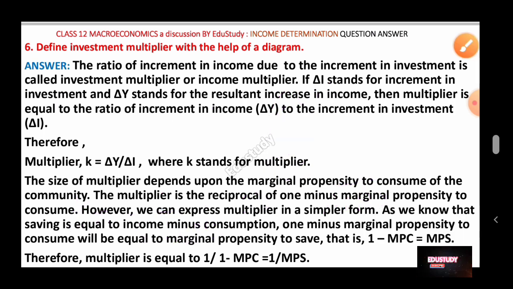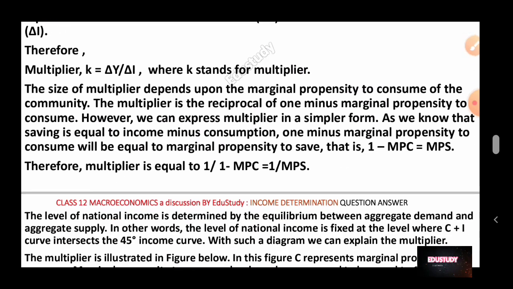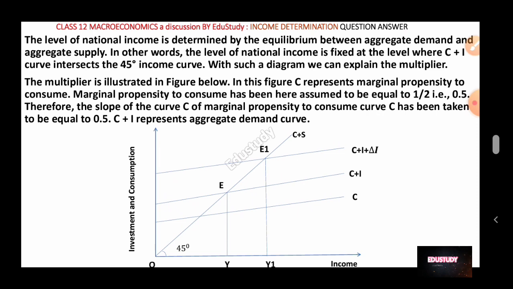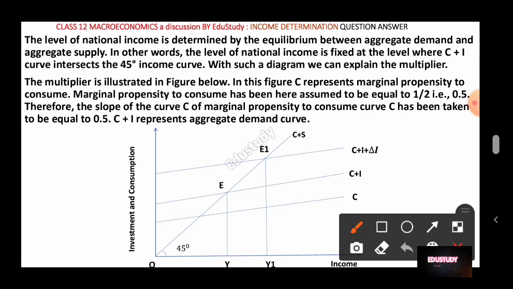Let's come to the later part of this question. Now we have to give the graphical representation of this question. So how to describe it with the help of a graph or diagram? You have to say that the level of national income is determined by the equilibrium between aggregate demand and aggregate supply.